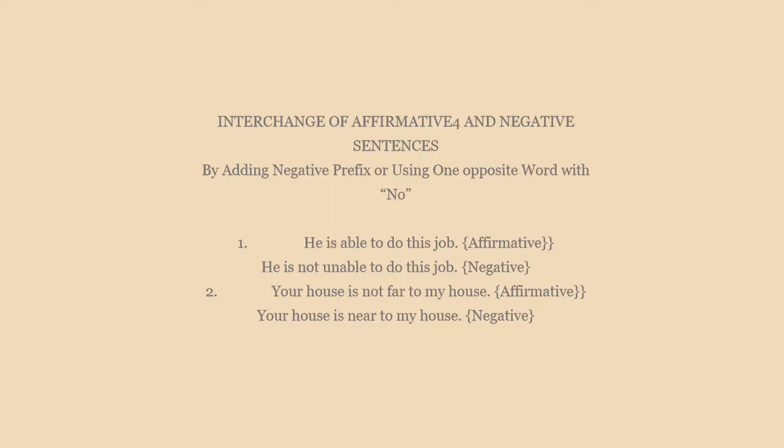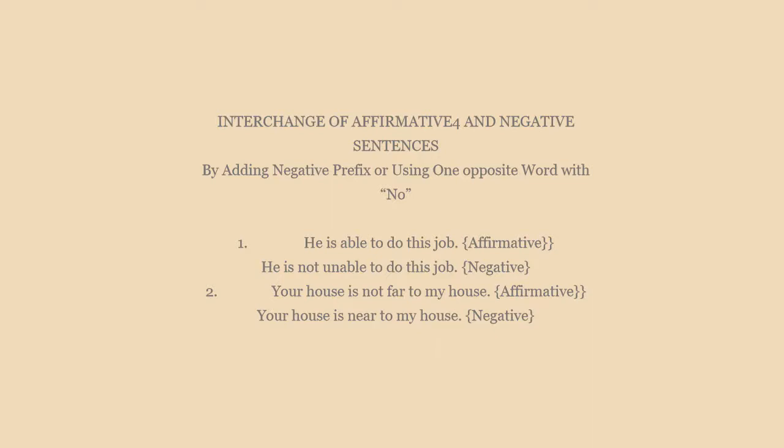Now you see, when someone says he is able to do this job, and when someone says he is not unable to do this job, that also means he is able to do this job. It means we maintained the earlier meaning of our sentence and converted it into a negative sense. So the first rule tells us that we can add either a prefix or call an opposite word, but there must be a "not" with that, because the prefix "un" will not change the meaning if "not" is applied.